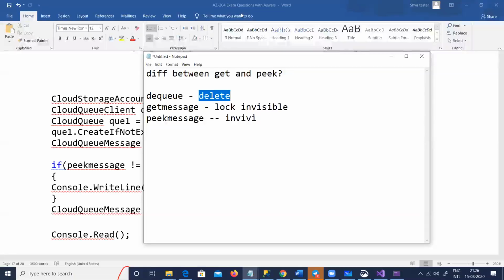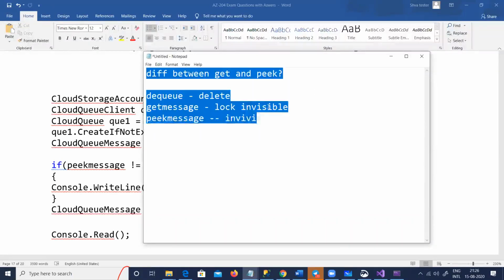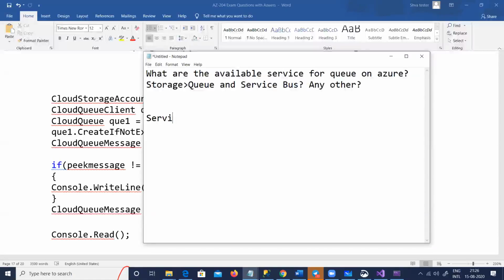Okay, I'm starting from the top. What are the available services of Queue on Azure? So there are two actually, Divesh. See, there are a lot actually, but one is Service Bus and one is Azure Storage. In Service Bus, you can have queues and a lot of other things. And then there are Azure Storage queues out here.